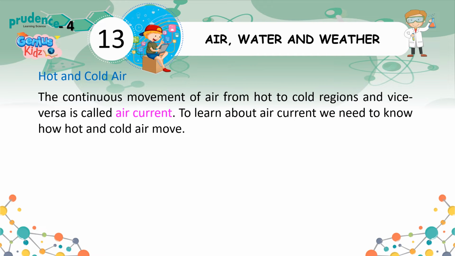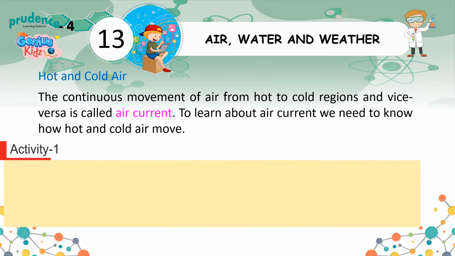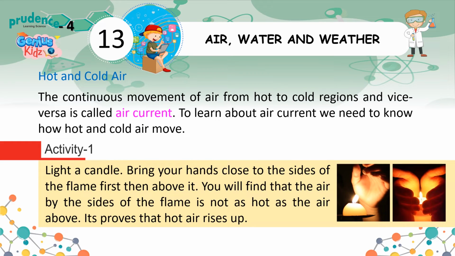Hot and cold air. The continuous movement of air from hot to cold regions and vice versa is called air current. To learn about air current, we need to know how hot and cold air move. Activity 1. Light a candle. Bring your hands close to the sides of the flame first, then above it. You will find that the air by the sides of the flame is not as hot as the air above. It proves that hot air rises up.